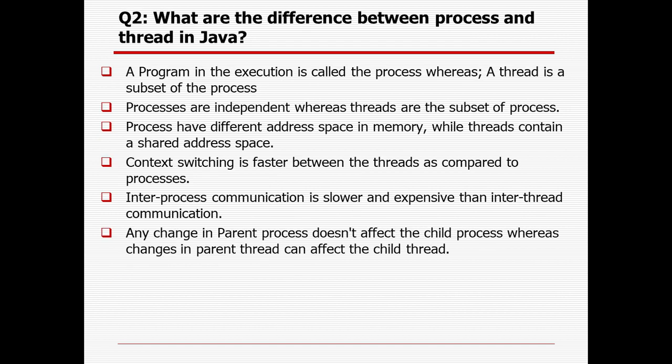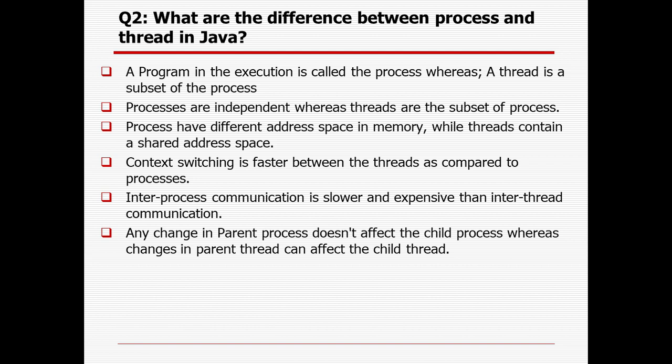What is the difference between process and thread in Java? I'll give you a simple example. Every being needs to perform some daily activity, suppose bathing, suppose eating. Every such activity can be a process, and under the process, whenever you are eating, you have to use your hand, your mouth, your eye.